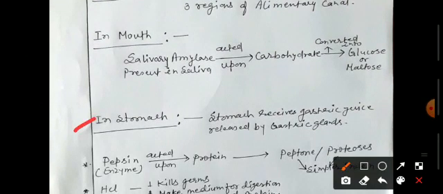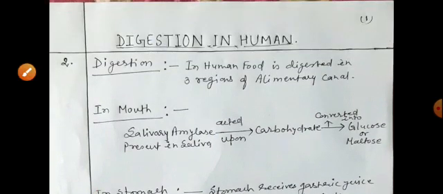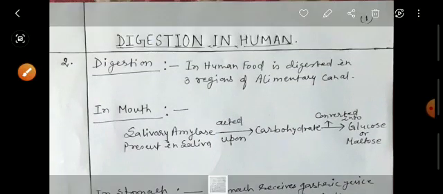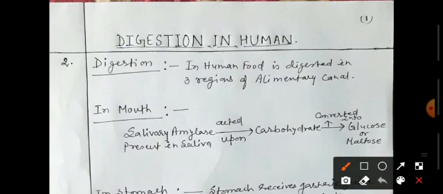When we take food in our mouth, the salivary glands present in the mouth release saliva. That saliva has an enzyme, which is salivary amylase. This salivary amylase digests carbohydrate. Carbohydrate is digested or converted into glucose or maltose. These are the simplest forms of carbohydrate.